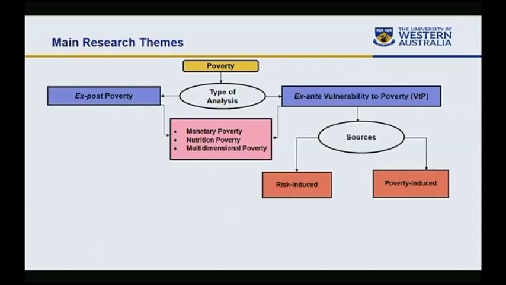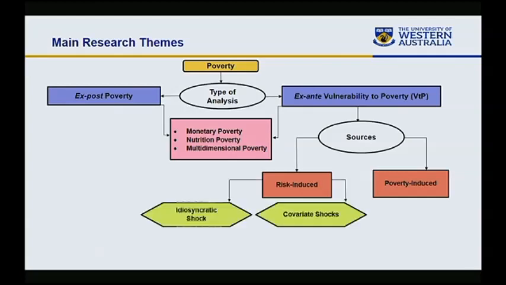I disentangle vulnerability into its sources, whether vulnerability is poverty-induced, that is because of low expected mean consumption, or because of greater variance in consumption, or risk-induced vulnerability. I then further disentangle risk-induced vulnerability depending on the shock: vulnerability to covariate shocks and vulnerability to idiosyncratic shocks.